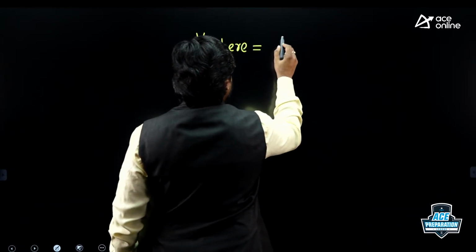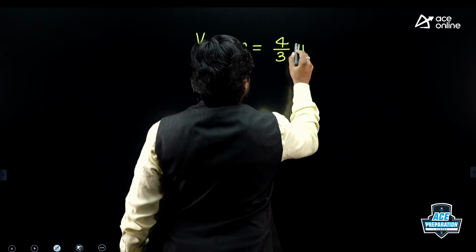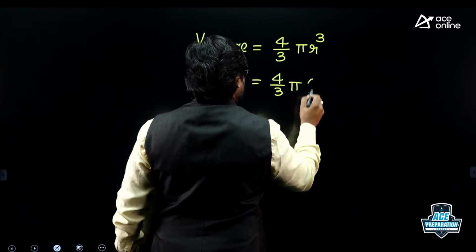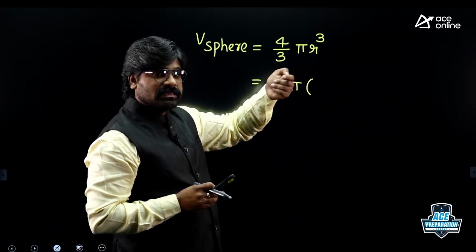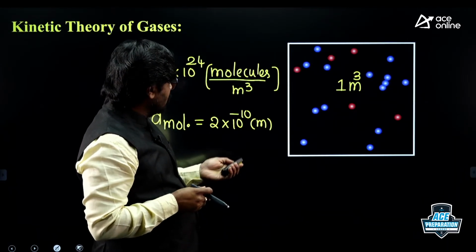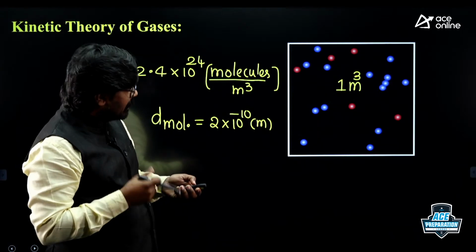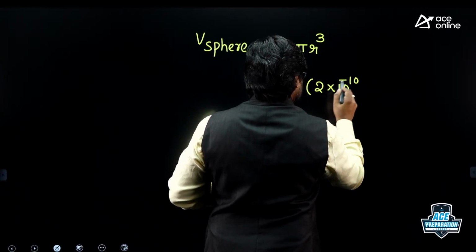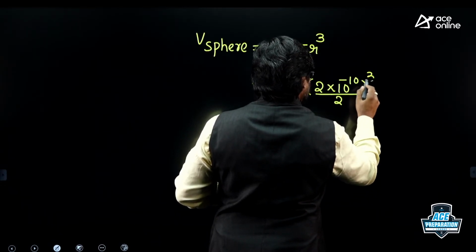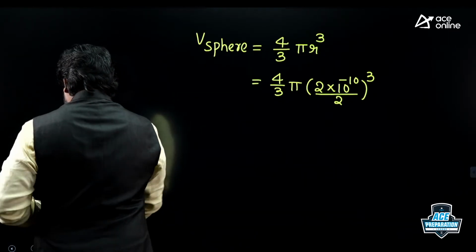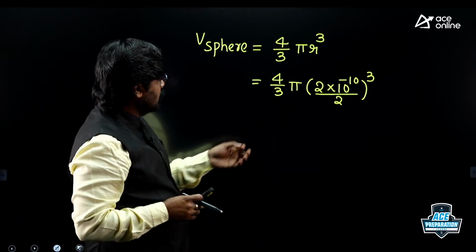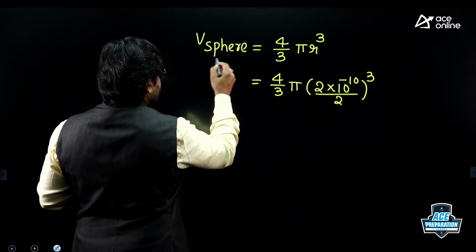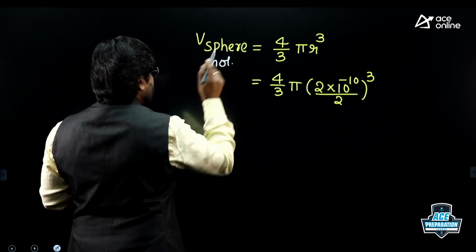Volume of a sphere is 4/3 pi r cube, where r is the radius, and radius is diameter by 2. The diameter is 2 into 10 power minus 10, divided by 2, whole power 3. So this is the volume of a single molecule.